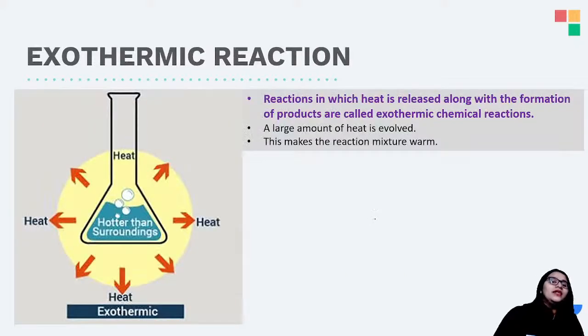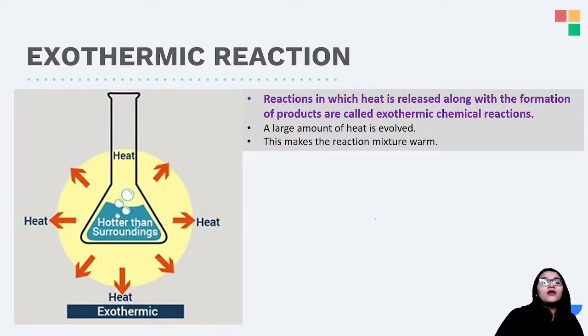Okay, let's move on. So combination reactions or any other type of reactions are generally found in two forms. Okay, one is an exothermic reaction and the other is endothermic. Yes, so what happens in exothermic reactions? So whenever the reaction is taking place and heat is released as the reaction is taking place, so that is called as exothermic reaction. Why? Because that heat can propagate and you can feel that heat outside, right?